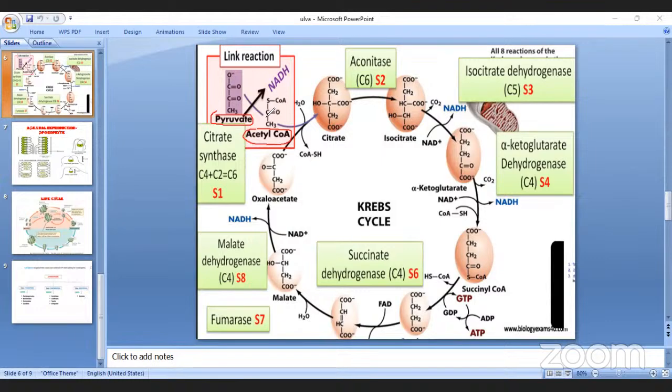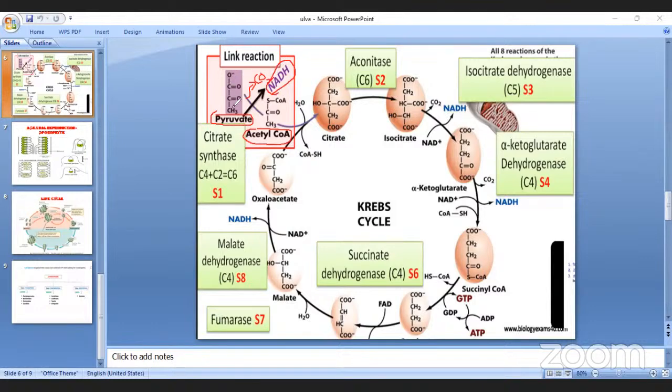Right. Simple. This 3 carbon pyruvate first undergoes decarboxylation, that means carbon dioxide is removed from the pyruvate, and oxidation takes place, as a result forming NADH2.